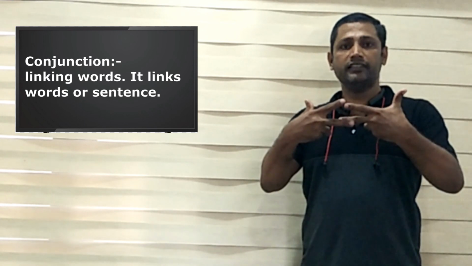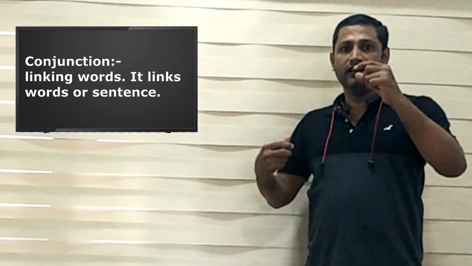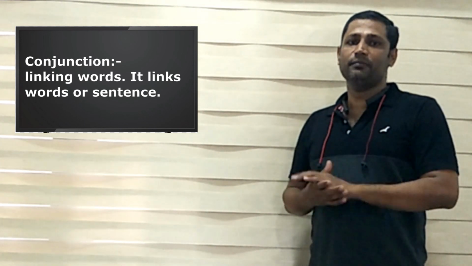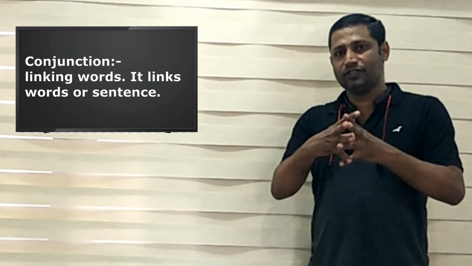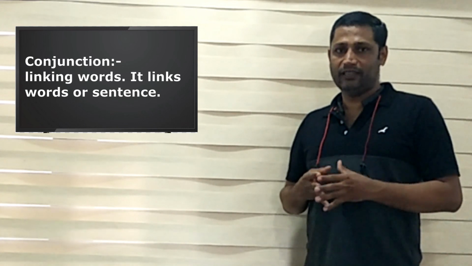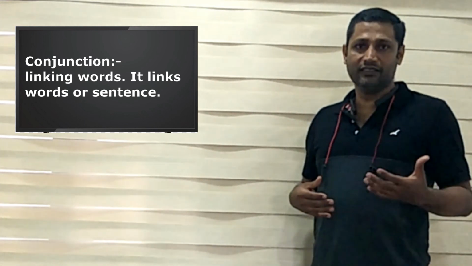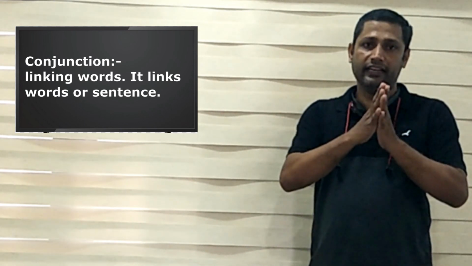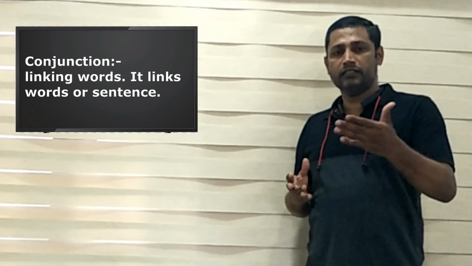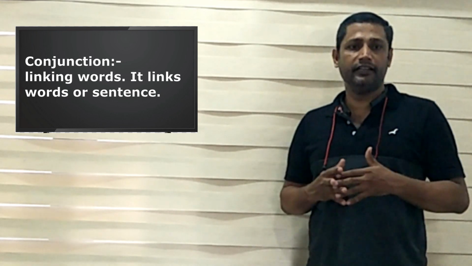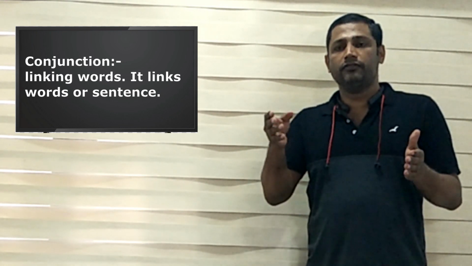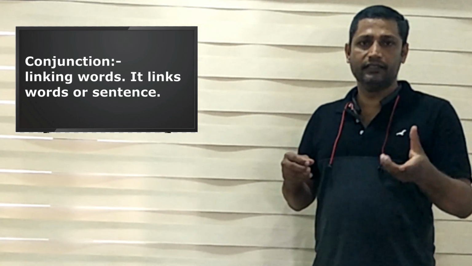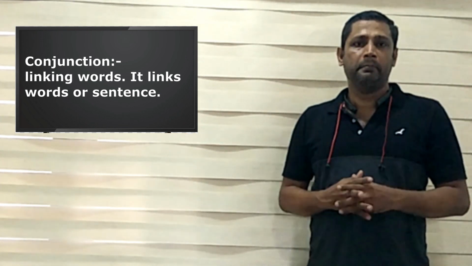These two different sentences are linked with the conjunction but. So we have two examples for conjunction. Conjunction means words used to link different words or different sentences. Examples of conjunctions are and, but, something like that.